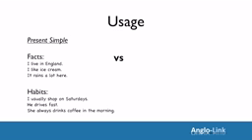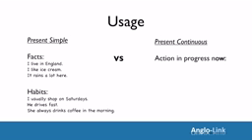Let's look at present continuous now. We use present continuous for action in progress now, temporary situations, things that are happening now and will stop at some point. Let's look at the examples. I'm talking to you. How about you? What are you doing now? I hope that you are listening to me very carefully. What about the weather? Oh dear, it's raining here. And where you are? Is it raining?